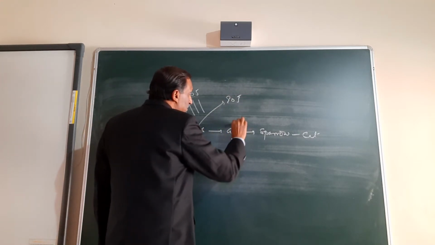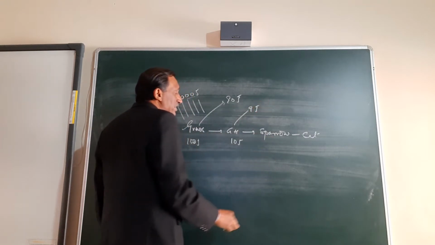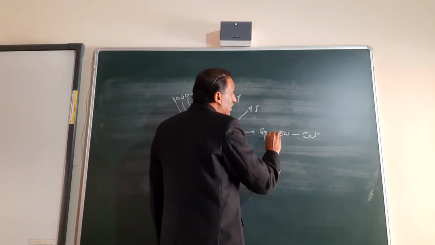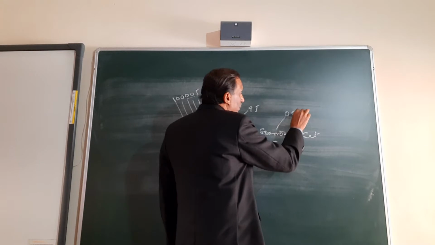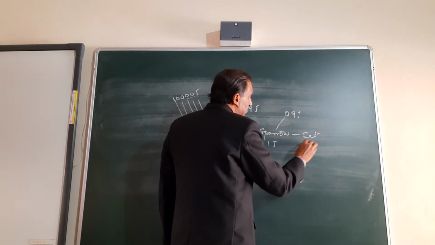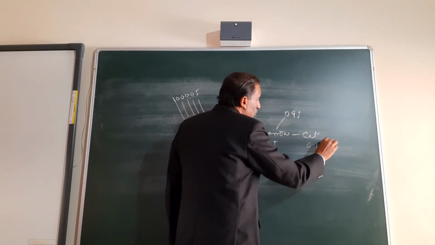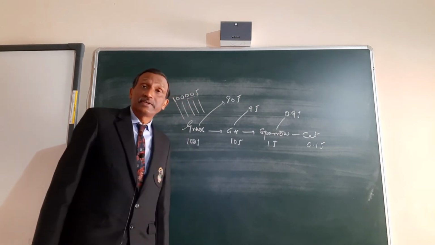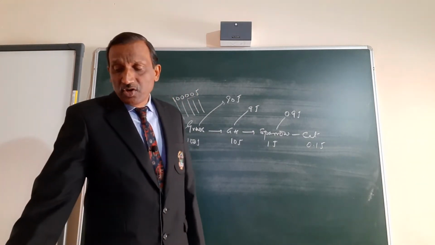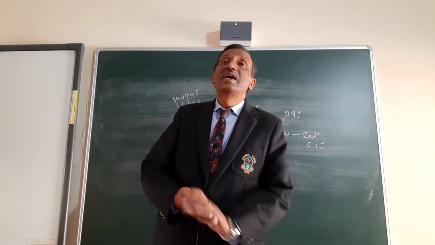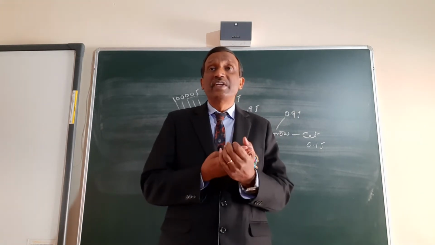Of the 10 joules which reached here, 9 joules will be used for its day-to-day activity. So 1 joule is here. Of that 1 joule, 0.9 joule will be used for the sparrow's own activity. So here 0.01 joule of energy will reach the cat. This is a simple way of expression. We are considering it as an average.